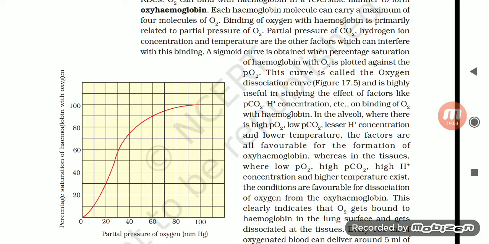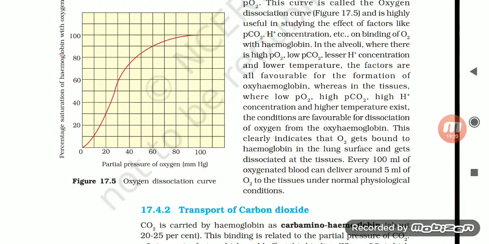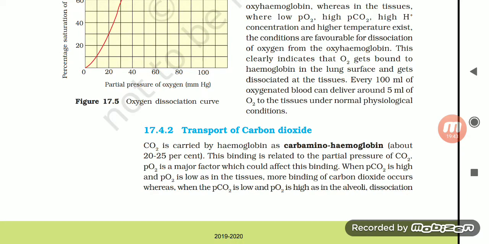Whereas in the tissues, where low partial pressure of oxygen, high partial pressure of carbon dioxide, high hydrogen ion concentration and high temperature exist, the conditions are favorable for dissociation of oxygen from the oxyhemoglobin. This clearly indicates that oxygen gets bound to hemoglobin at the lung surface and gets dissociated at the tissues. Every 100 ml of oxygenated blood at the tissues can deliver around 5 ml of oxygen to the tissues under normal physiological conditions.